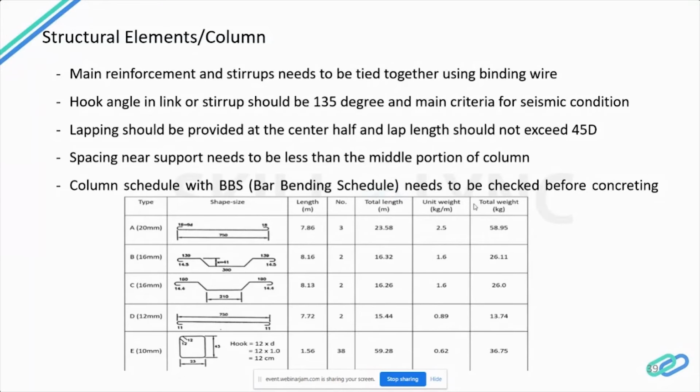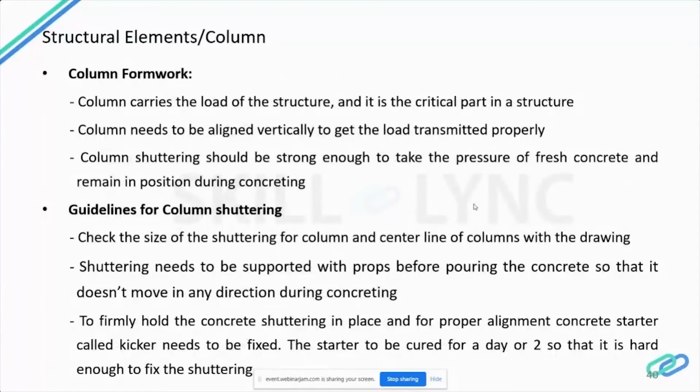So next is the column formwork. This column carries the load of the structure, and it is a critical part, as I said. This column needs to be aligned vertically to take up the load transmitted. And the column shuttering should be strong enough to take up the pressure. When we pour the fresh concrete into the column boxes, it should be able to take up the loads and remain in position during concreting. So proper care should be taken while shuttering.